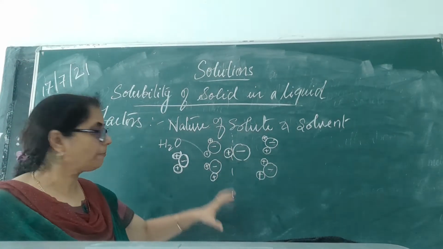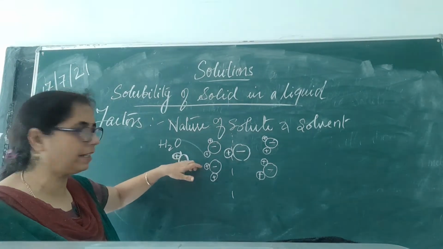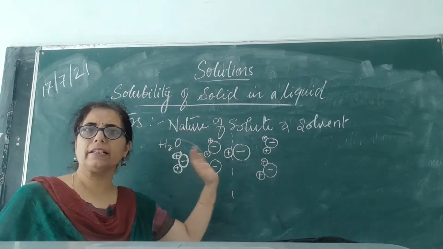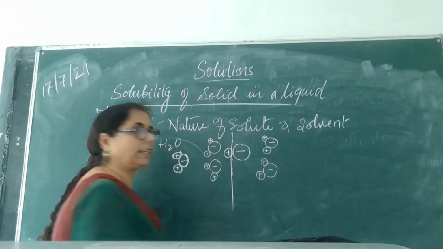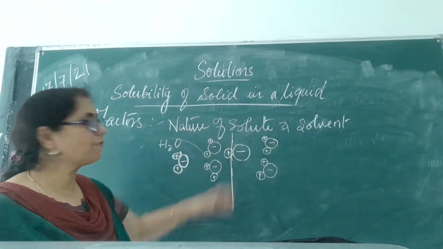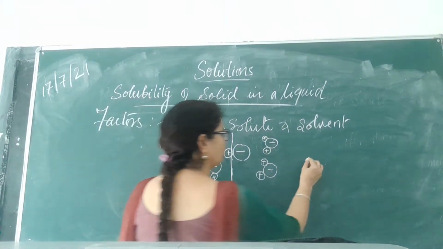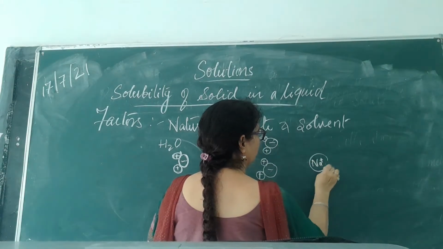So in this way, this water molecule pulls the positive part of the ion, and this water molecule pulls the negative part of the ion, and thereby the salt dissociates or breaks. After breaking up, suppose this is the sodium ion, a positive ion.